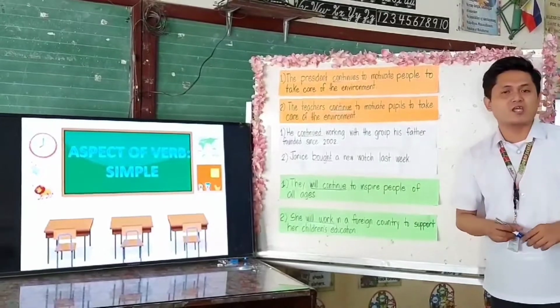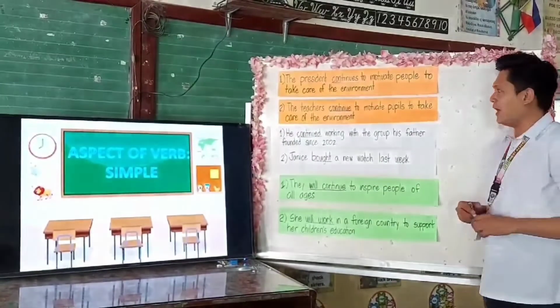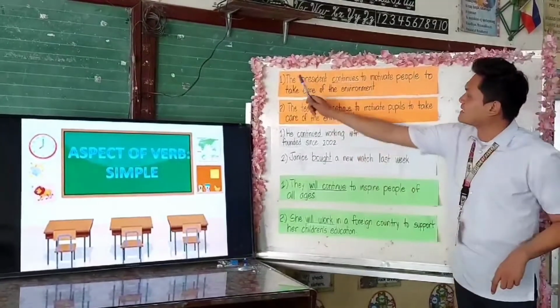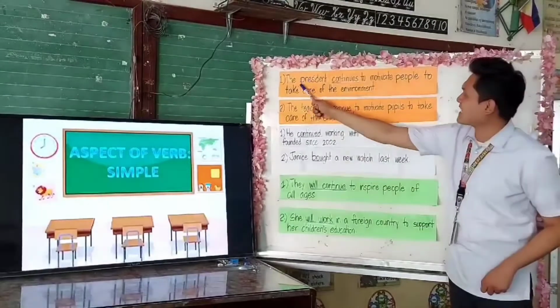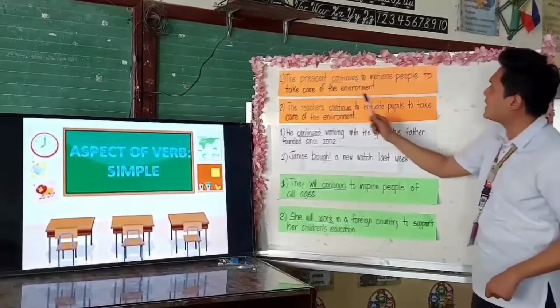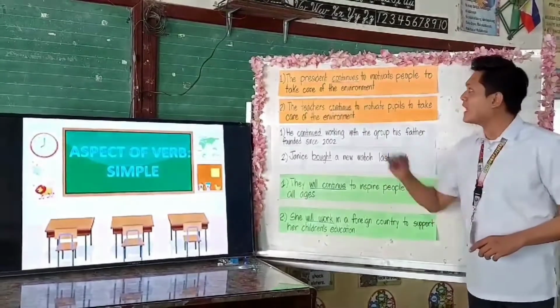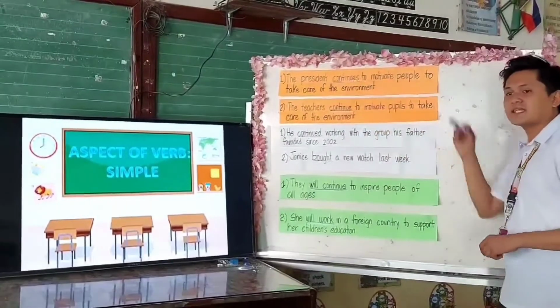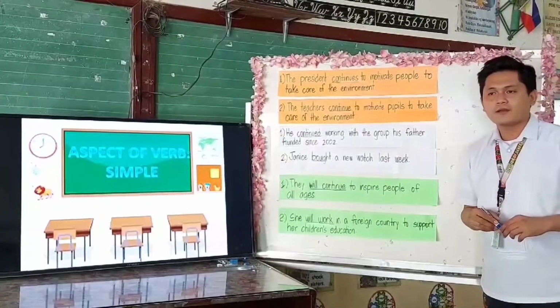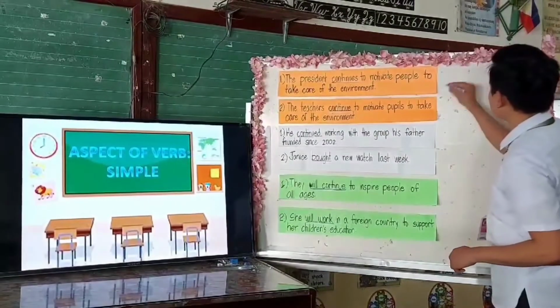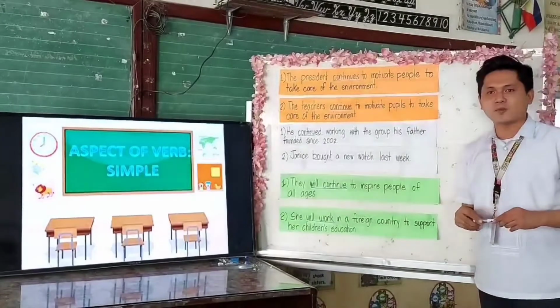Okay, great learners, I see you're done on the board. Let us now check your classmates' answers. Okay, everybody, read sentence number 1. The president continues to motivate people to take care of the environment. The underlined word is continues. Is this correct? Okay, very good. Check.